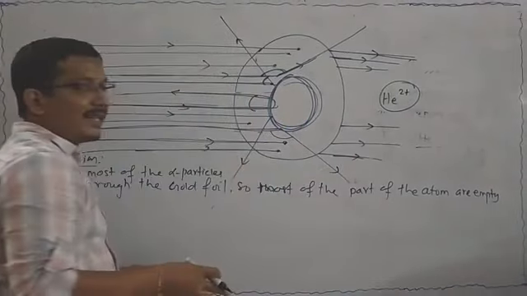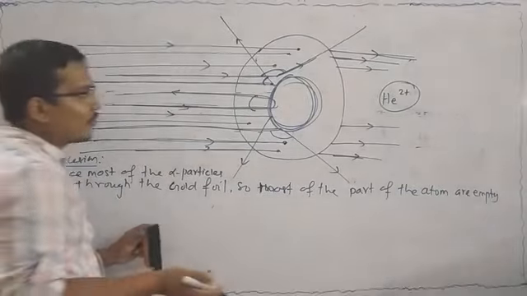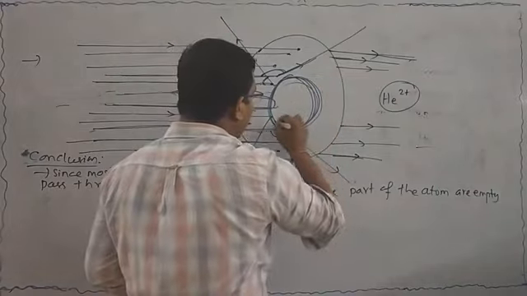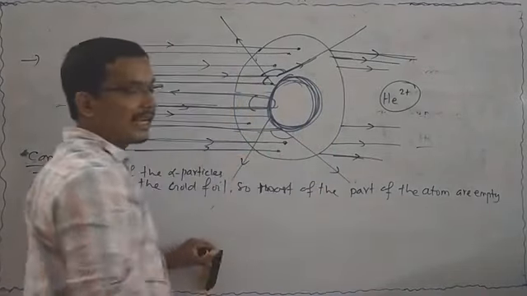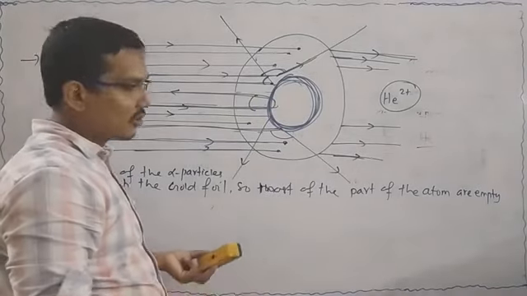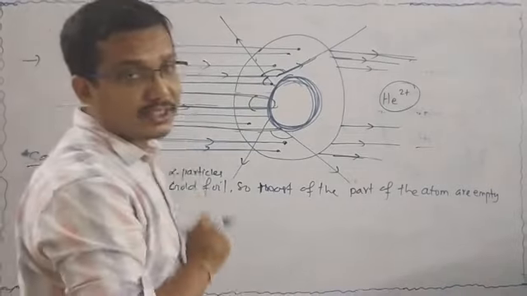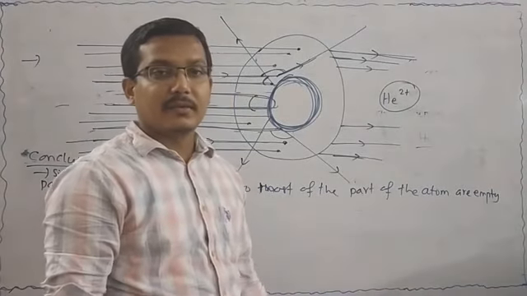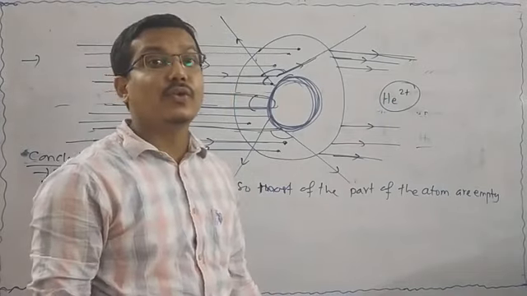Since the alpha particle is deflected in all directions, he concluded that a heavy, massive substance is present. As a result, the alpha particle cannot cross the substance and gets deflected. A question arises in your mind: why are they deflected? Why is there a repulsion? Why is there no attraction?